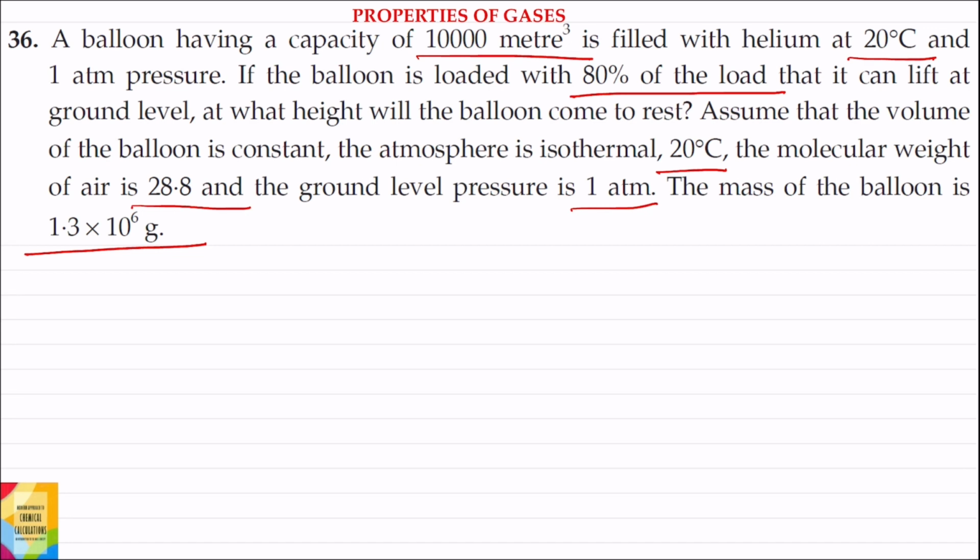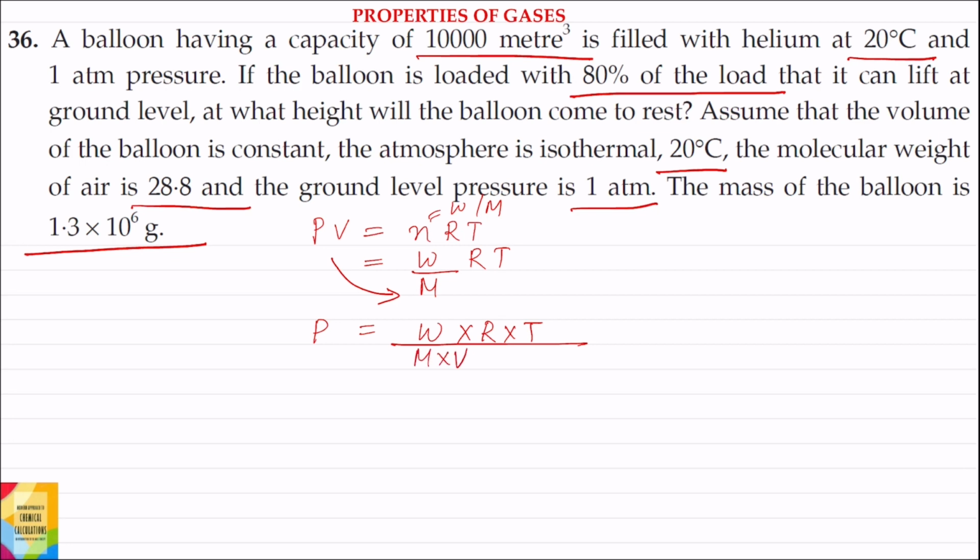First of all, applying the formula, PV is equal to nRT. n is W by M, where W is the weight, M is the molecular weight if it is a molecule, or atomic weight if it is an atom. So PV is equal to W by M RT. P is equal to W into R into T divided by M into V. Now W by V, that is weight by volume, is density. So P is equal to D into R into T divided by M.